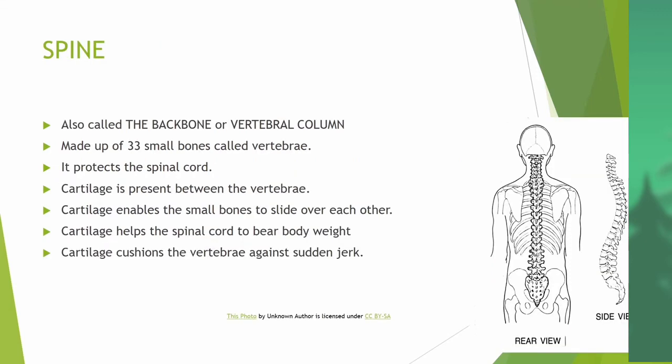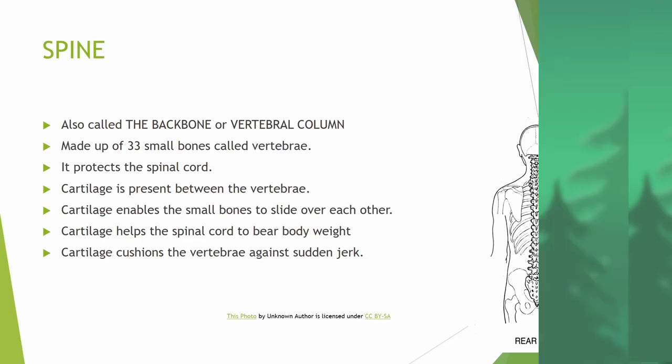Students, next part is the spine. The spine is also called the backbone or vertebral column. The backbone is made of 33 small bones called vertebrae.